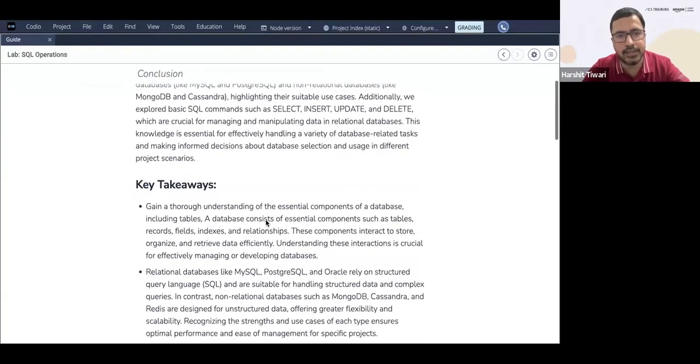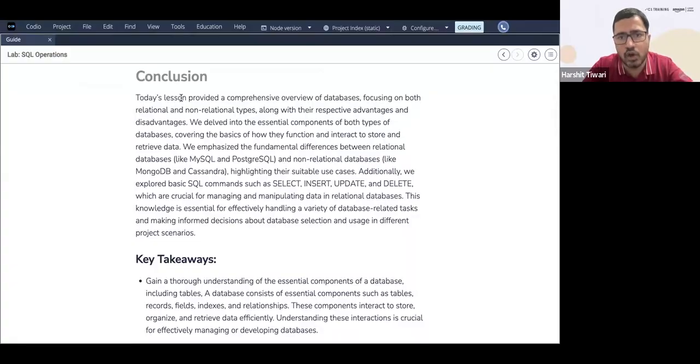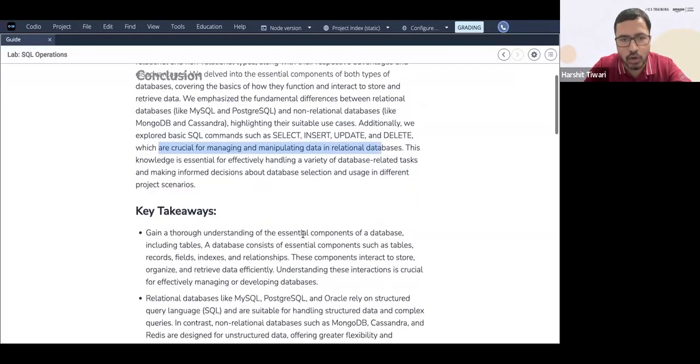So this is the conclusion and the key takeaways that we had. Basically, today's lesson provided a comprehensive overview of databases, focusing on relational and non-relational types, along with their respective advantages and disadvantages. We delved into the essential components of both types of databases. We emphasized the fundamental differences between a relational database like SQL and a non-relational database like MongoDB, highlighting their suitable use cases. Additionally, we explored basic SQL commands like select, insert, update, delete, which are crucial for managing and manipulating the data in relational databases. This is mostly for the CRUD operations.